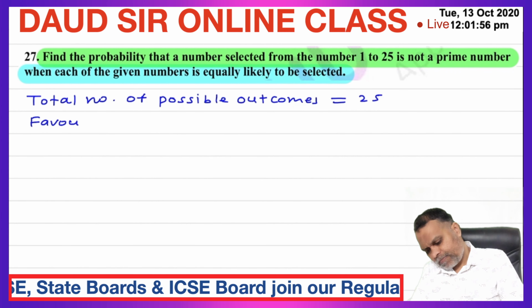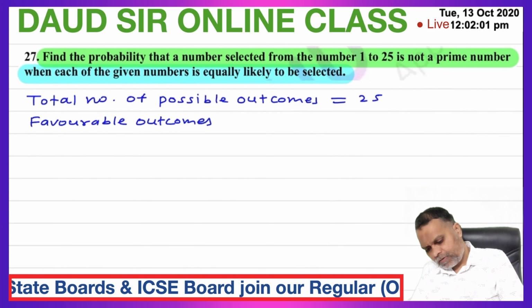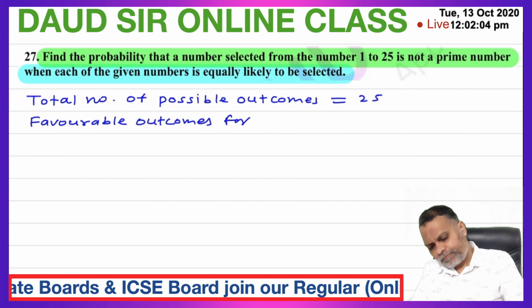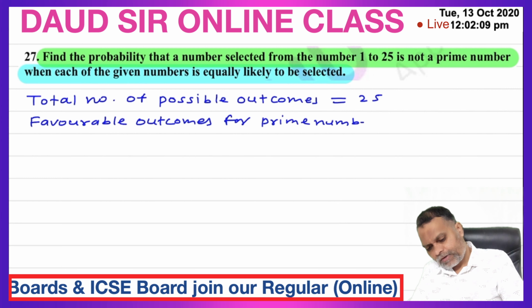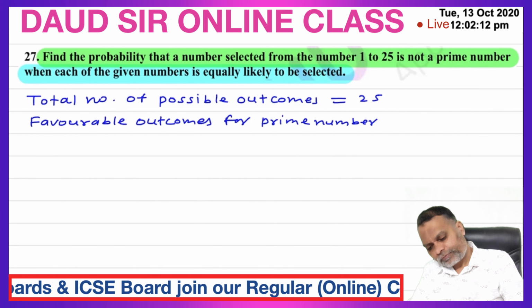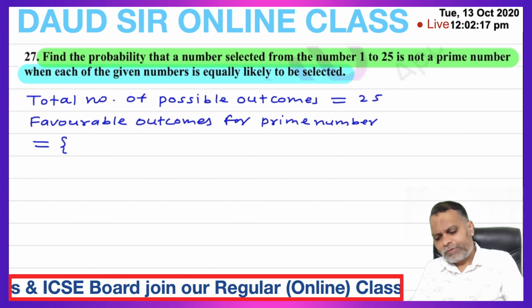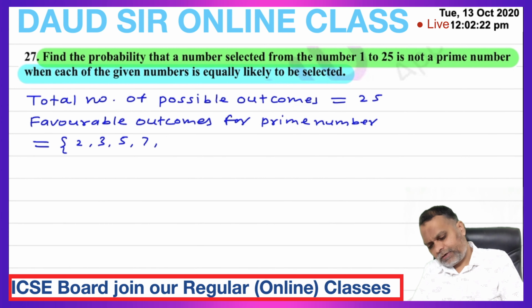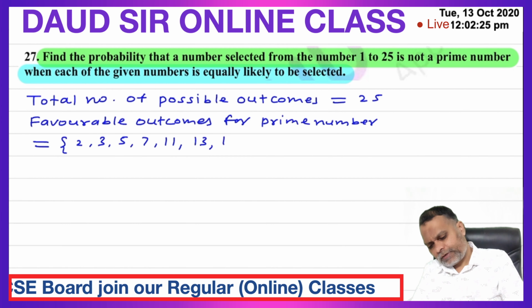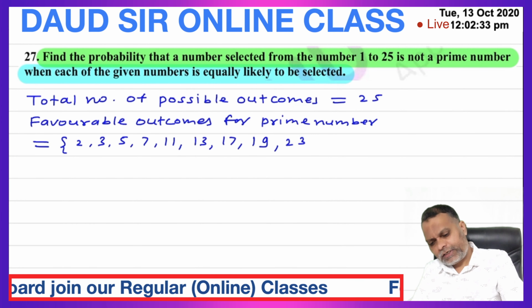Favorable outcomes for prime number. Prime number is equal to, so numbers are 1 to 25, so the first prime number is 2, then 3, then 5, 7, 11, 13, 17 and 19, 23 is the last.